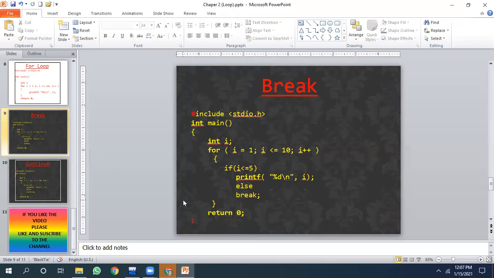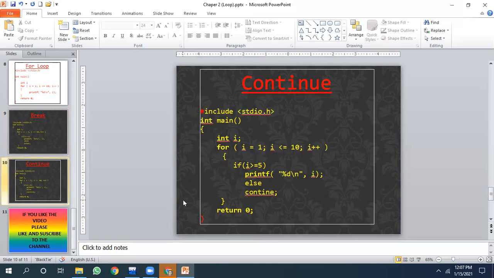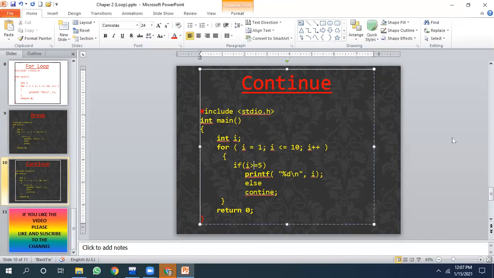Well, the difference between break and continue is that break takes the program control outside the loop and continue will take the program control to the beginning of the loop. Now let us see. Initially, I is equal to 1. So let me change it. For I is equal to 1, what is value of I? I is 1. It is less than equal to 5. I gets printed. Then 2. 2 less than equal to 5. 2 will be printed. So like this, 1 to 5 will be printed.